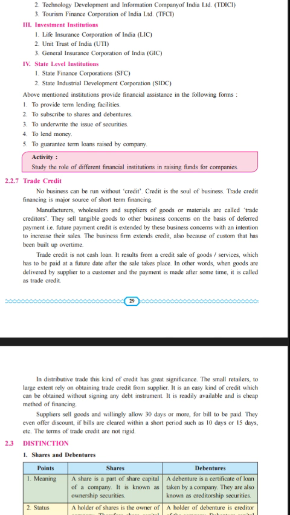The suppliers sell the goods and willingly allow 30 days or more. So if the supplier is supplying the goods, he willingly gives 30 days of credit. But if the person who has received the goods wants a longer credit period, then he has to make sure that the credit period is extended from 30 days to 45 days, or 60 days or 90 days, somewhere like that. They even offer a discount if the bills are cleared within a short period of time, such as 10 days or 15 days. So these terms are known as trade credit, and it is not rigid in nature.